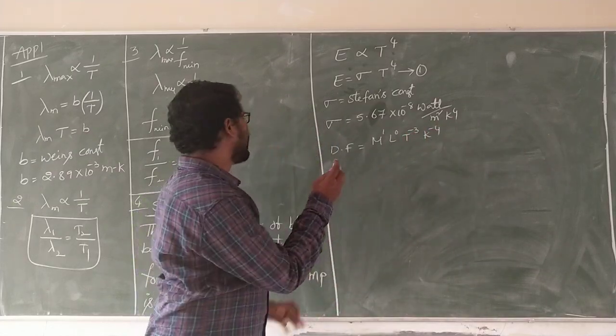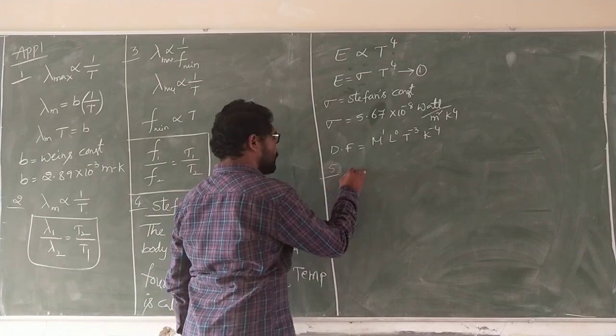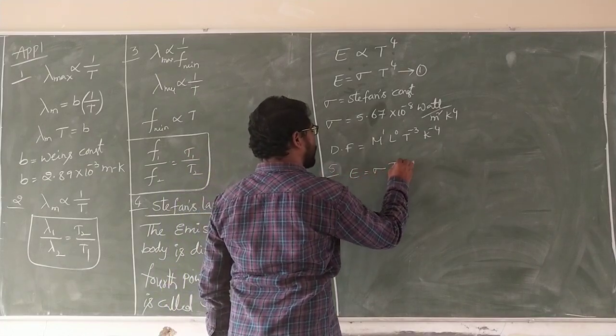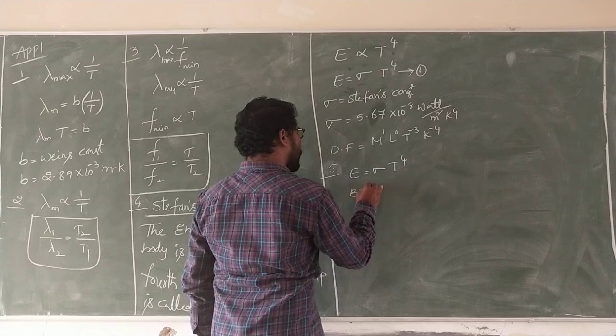That is the dimension. Next, for applications, E is equal to sigma T power 4, but what is emissive power?